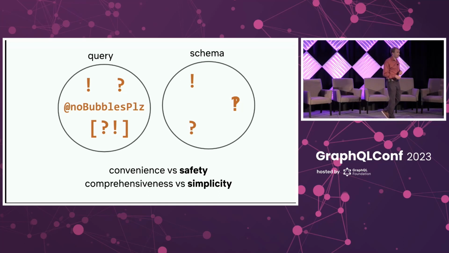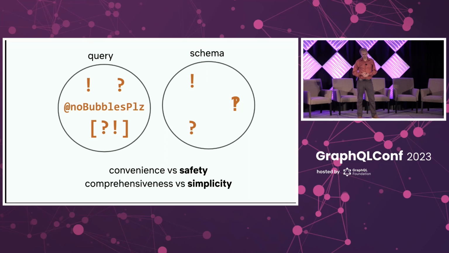And if we want to be completely comprehensive and handle every case, everything we want to do, then we sacrifice some simplicity. And simplicity, we don't want to underestimate that. Simplicity is one of the things that we really love about GraphQL, isn't it? We have other options for our APIs, and a lot of them are horrendously complex. A lot of them over the years that have existed, CORBA and things that old people talk about, right?